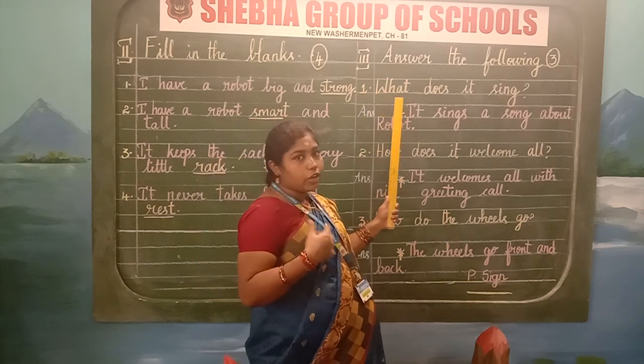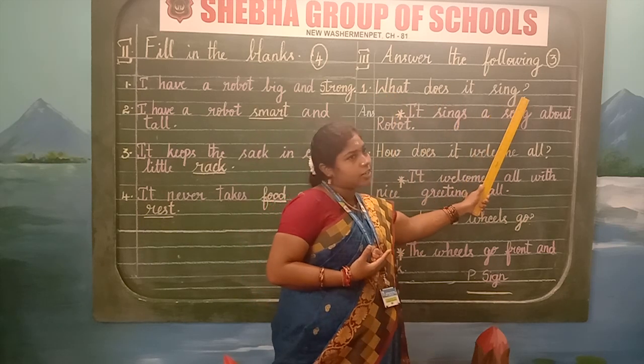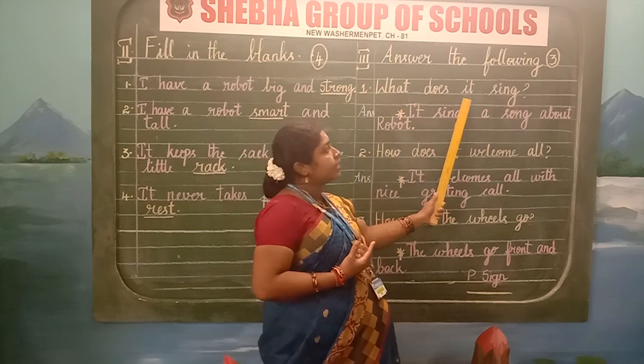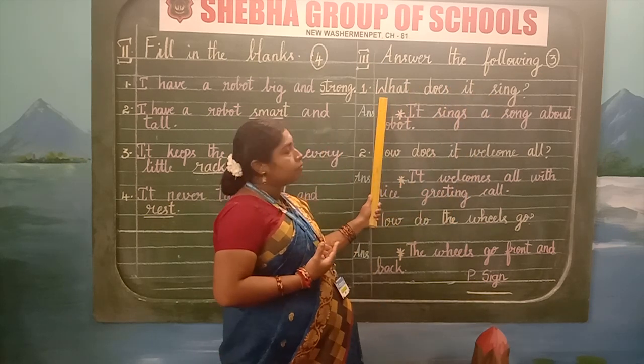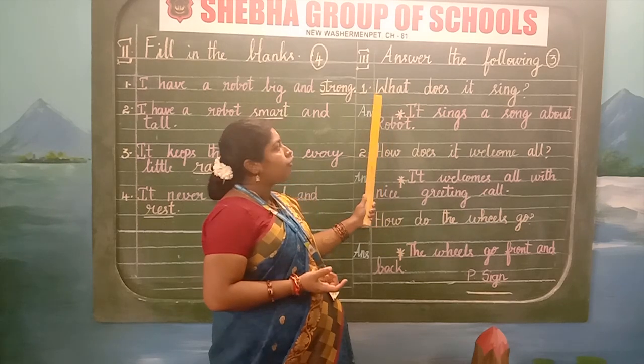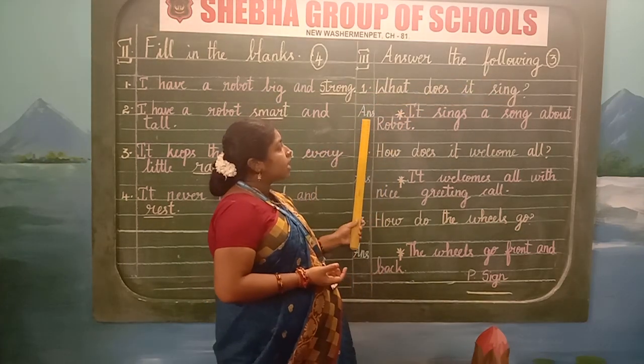Now I am going to read the question. What does it sing? Question mark. What does it sing? So keep finger gap and write. Start with the capital letter. After writing the question, leave one line, children, and in the margin side write answer.